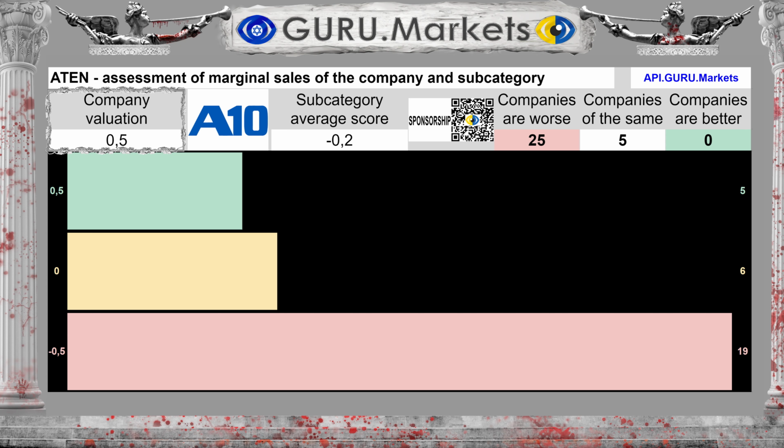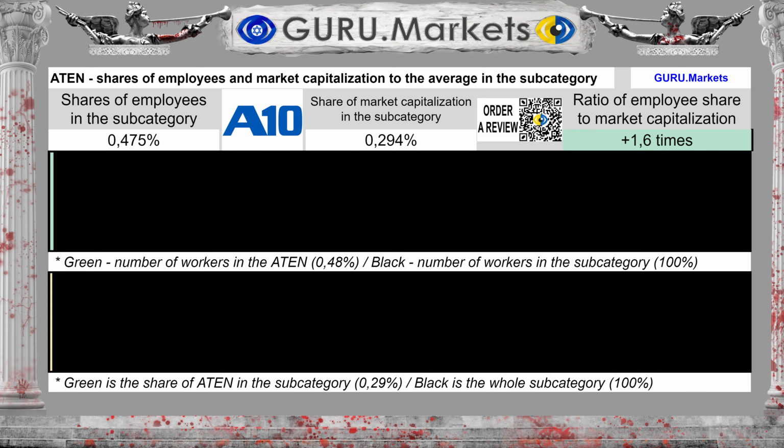Good, 0.5 points. The company's share by number of employees in the subcategory is 0.475%, which is 62% more than the share of market capitalization. And this shows the discrepancy between the company's current exchange price A10 Networks Incorporated, probably towards underestimation.